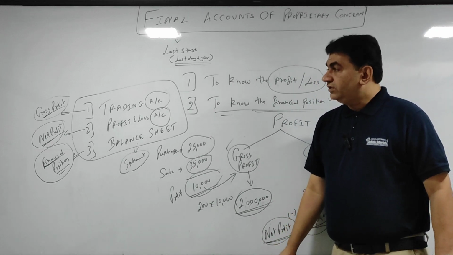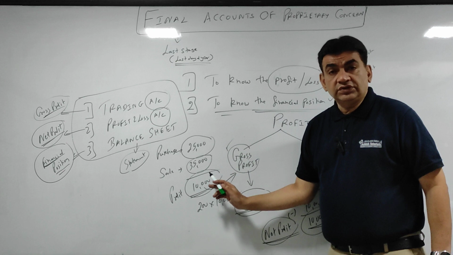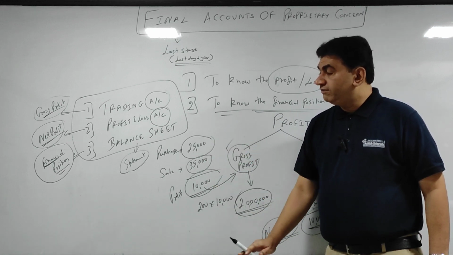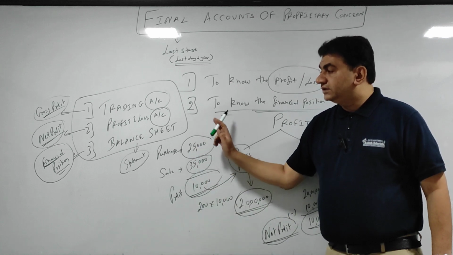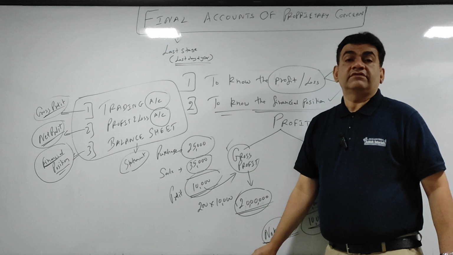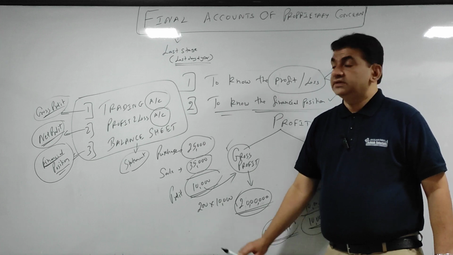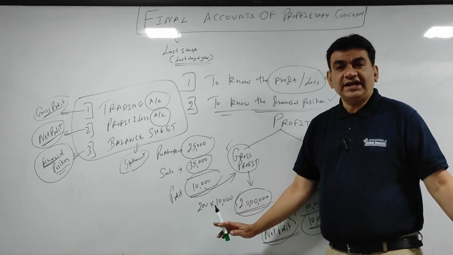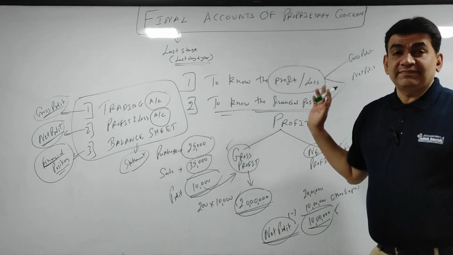So trading account to know the gross profit, profit and loss account, net profit, and third, balance sheet, which is for financial position. Balance sheet to know the financial position. Got it? So this is the base.